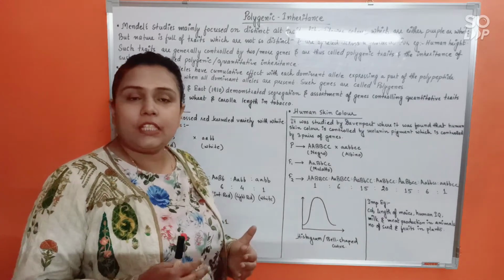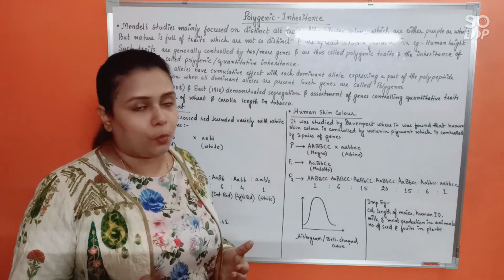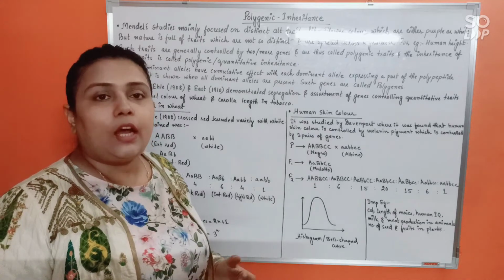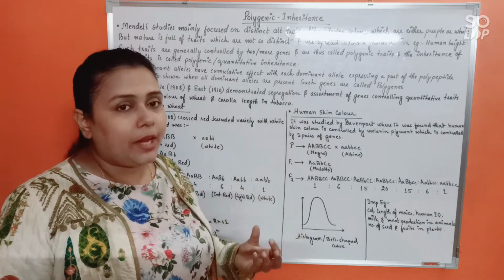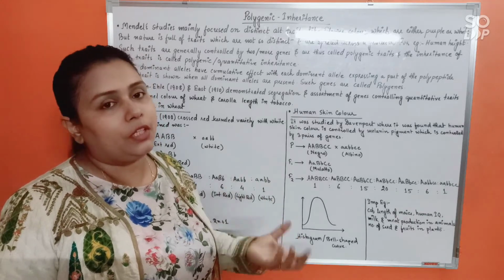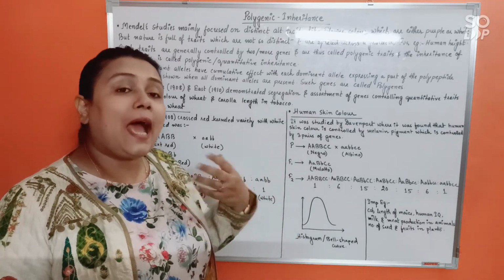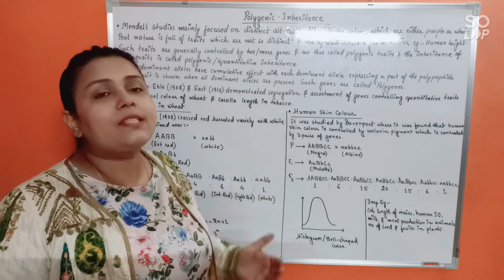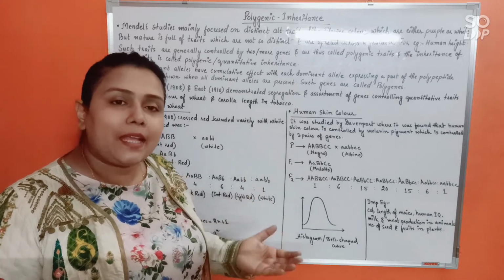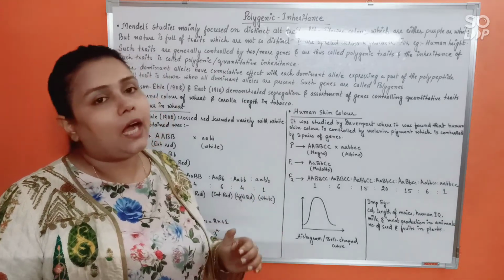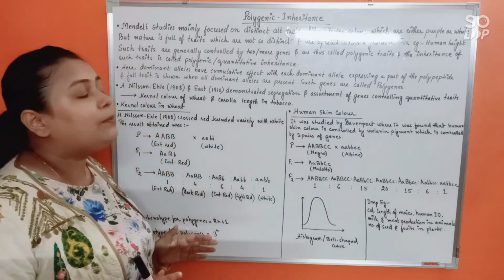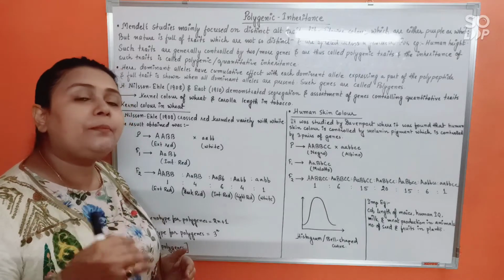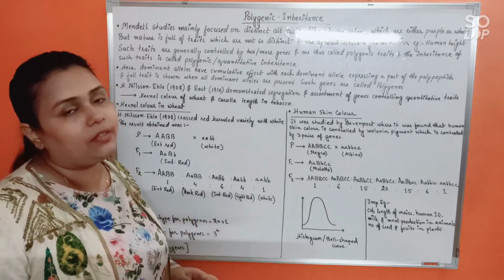Now see, genes mainly are responsible for the formation of protein. Genes control our characters by the production of proteins. Now, the more dominant alleles present, the more protein produced, and hence the more enhanced the trait that will result. And the fewer the dominant alleles, the less protein produced, hence less expression of the phenotype. All right, understood this? Fine. So because the number of dominant alleles shows a summation or cumulative effect, we call it quantitative inheritance as well.